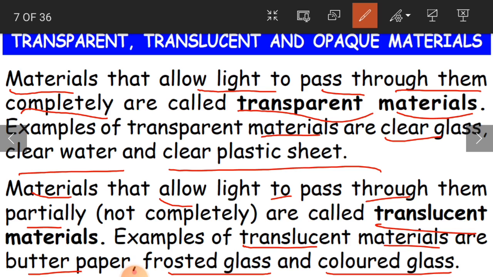They will have this frosted glass, where you can see the glass, you will have the window, but you will not be able to see very clearly the opposite persons, or what is happening in the opposite room, because it is covered with a frosted glass or a colored glass. So these are called translucent materials.